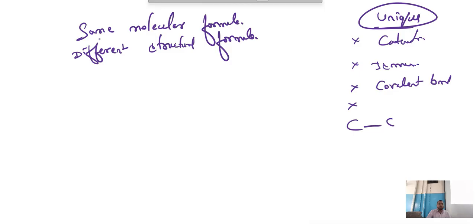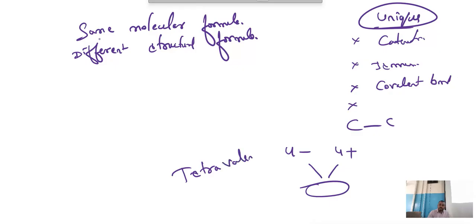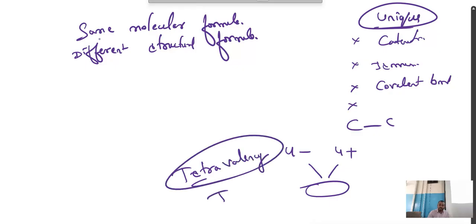And one more property is there, very, very important. That is, carbon neither accepts nor donates, but it shares its 4 electrons. This property is known as tetravalency. Tetravalent.